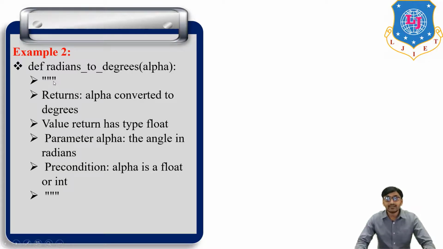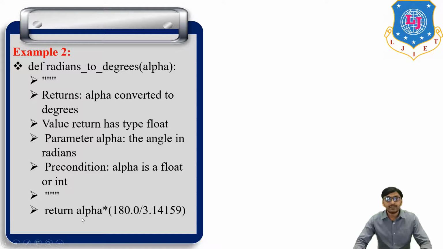Then inside triple double quotes is the docstring: return value has the type float, parameter alpha is this, precondition is this. So the docstring normally has information about the program, input value, and output form. All this information we have to put in the docstring.